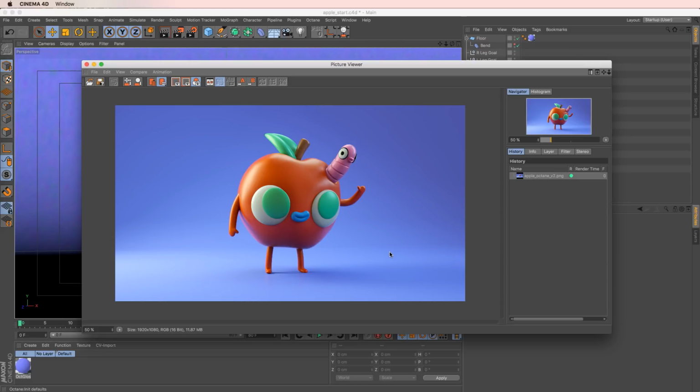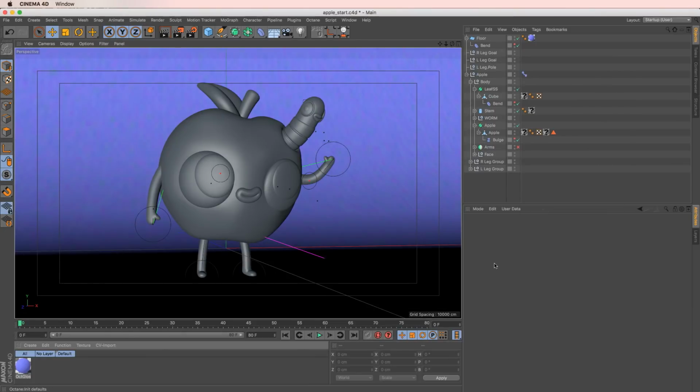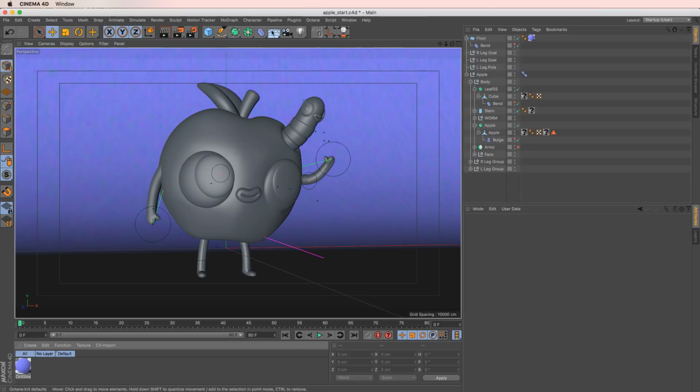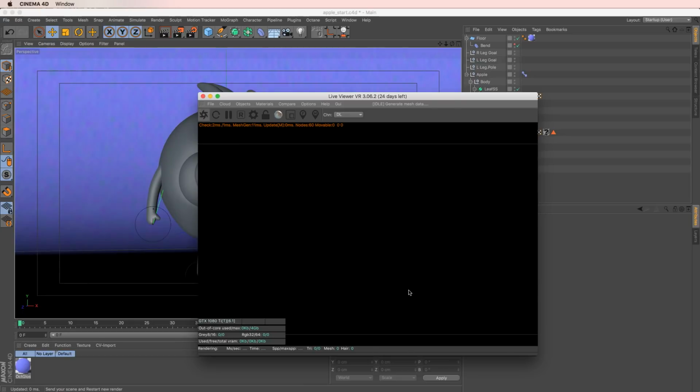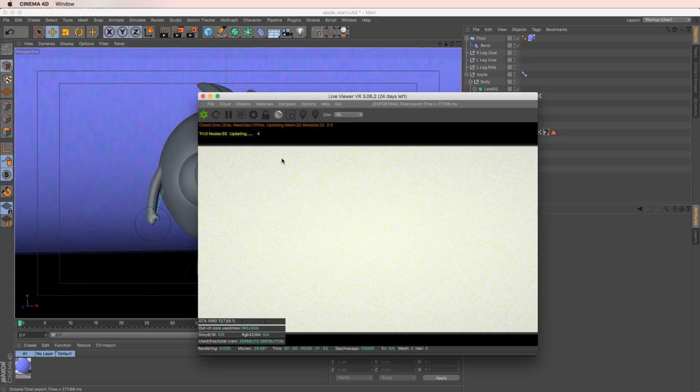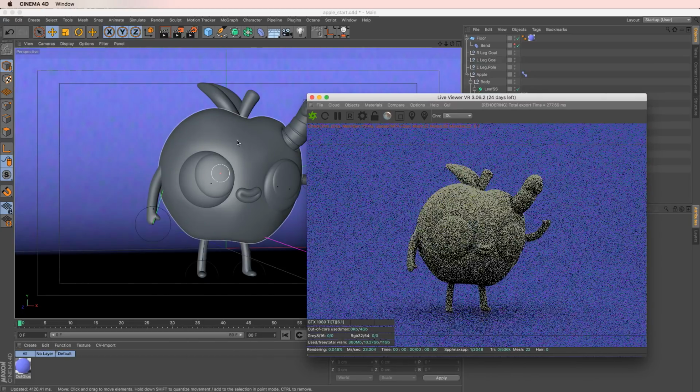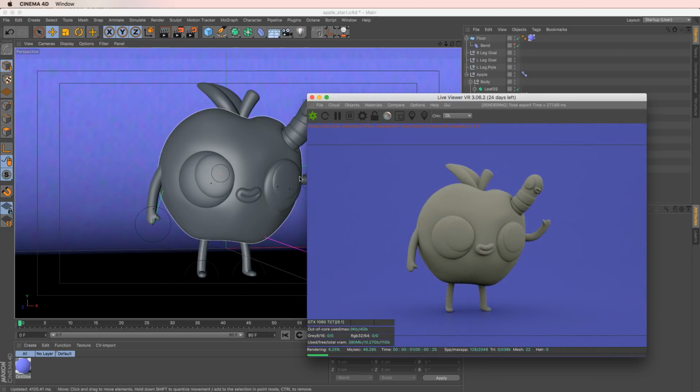Alright, so here's our little quote-unquote vinyl toy that we're going to be texturing today. We're going to create a nice vinyl plasticky toy texture inside of Cinema 4D using Octane Render. This is my first foray into Octane as far as a tutorial goes, so hold on to your butts. Let's fire up our Octane live viewer here, and you can see we just have a completely untextured apple dude.